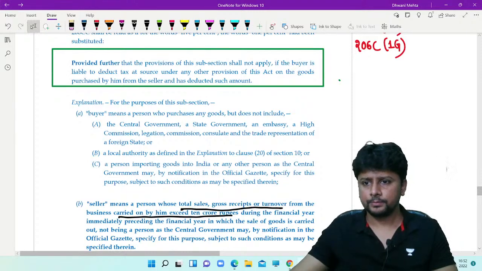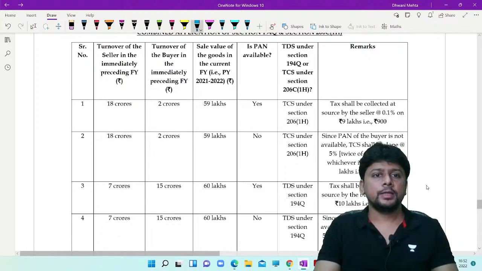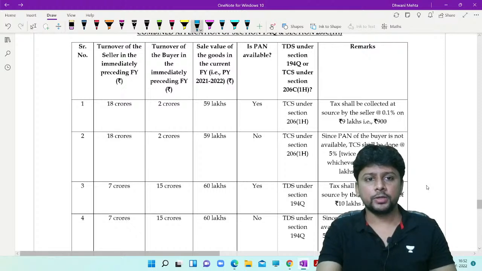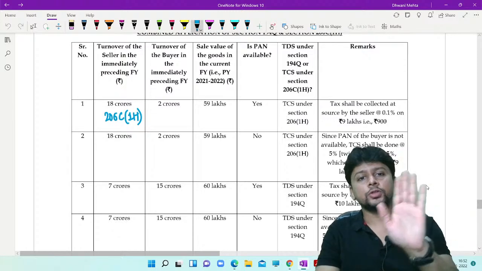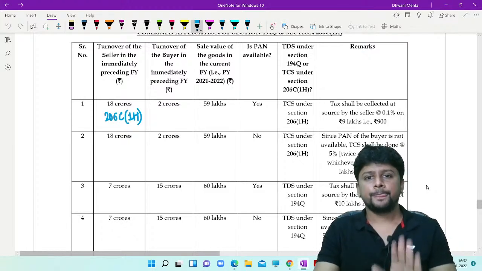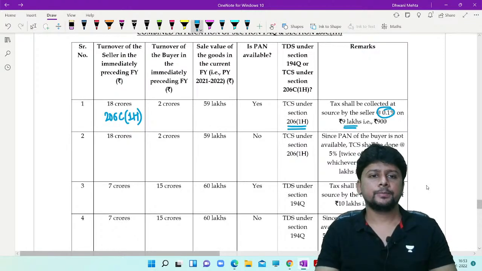Just give me a minute. Turnover of the seller in the immediately preceding financial year, 18 crores. So it is above 10 crore seller. So 206C1H will come into play. But the turnover of the buyer was only 2 crores. So 194Q does not come into picture. Sale value 59 lakhs. Permanent account number is available. So 1H will come into play. 0.1% of that excess 9 lakhs.